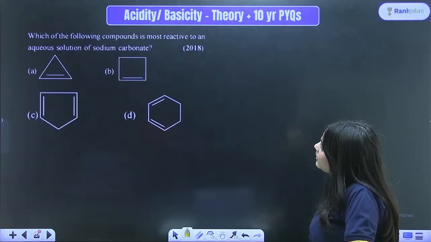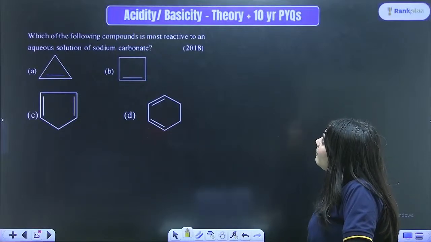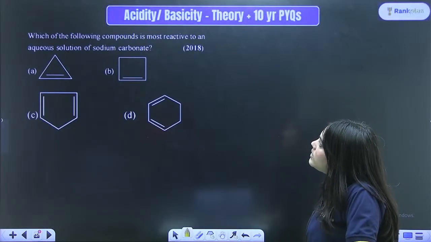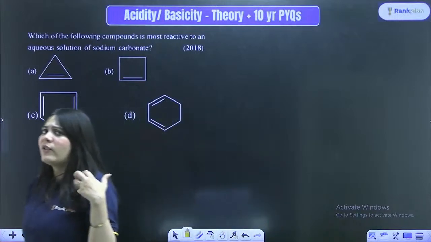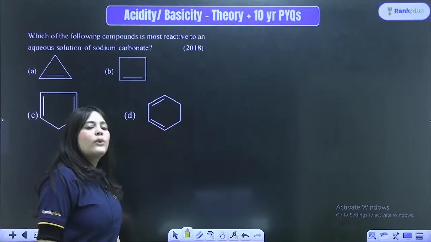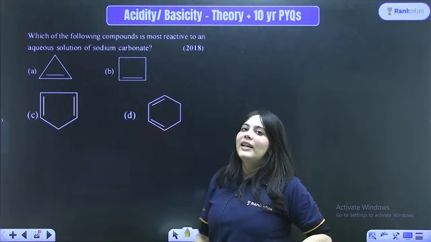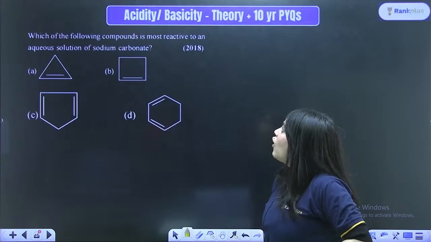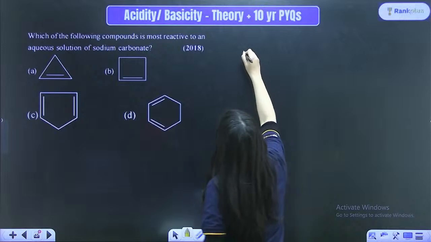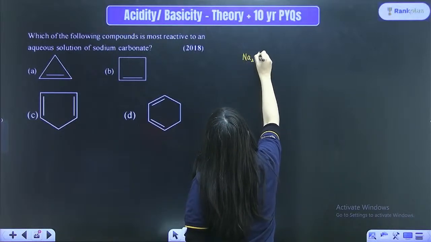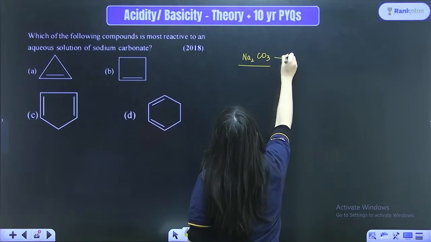Next is another question, we've already done this one, right? Next is, which of the following compounds is most reactive to an aqueous solution of sodium carbonate? This is a direct rip-off from your JEE Advanced, a 2018 question. What is sodium carbonate? It is Na2CO3. What is the function of sodium carbonate?